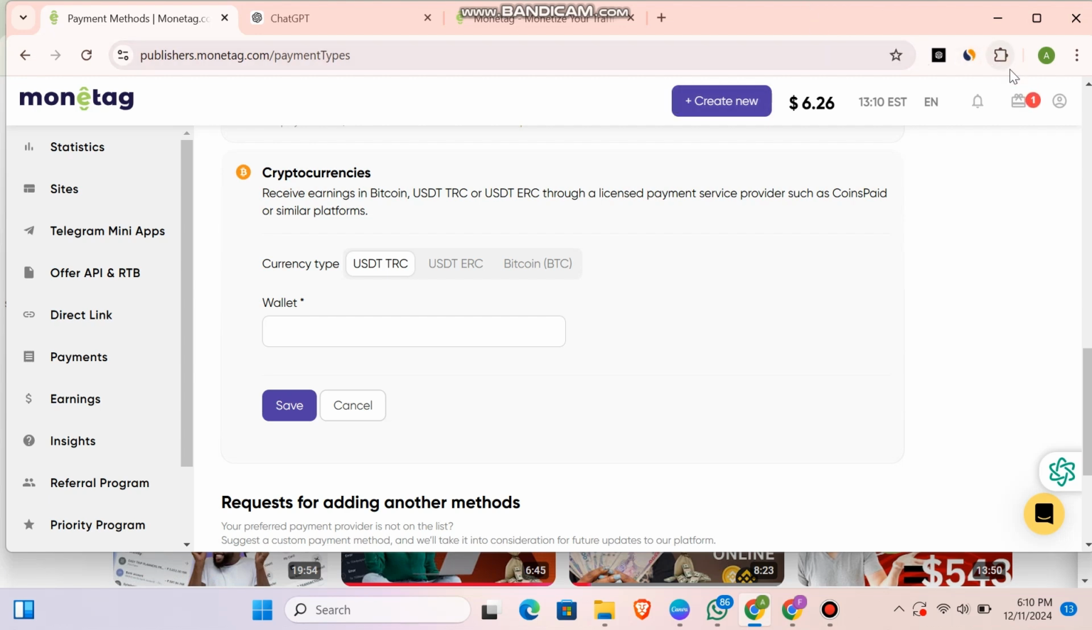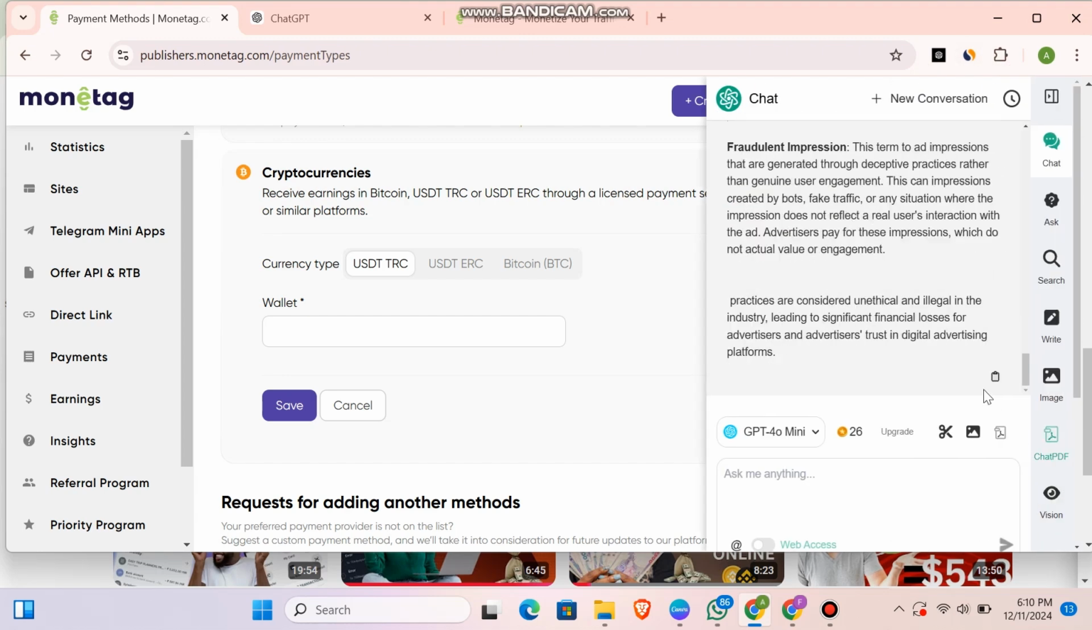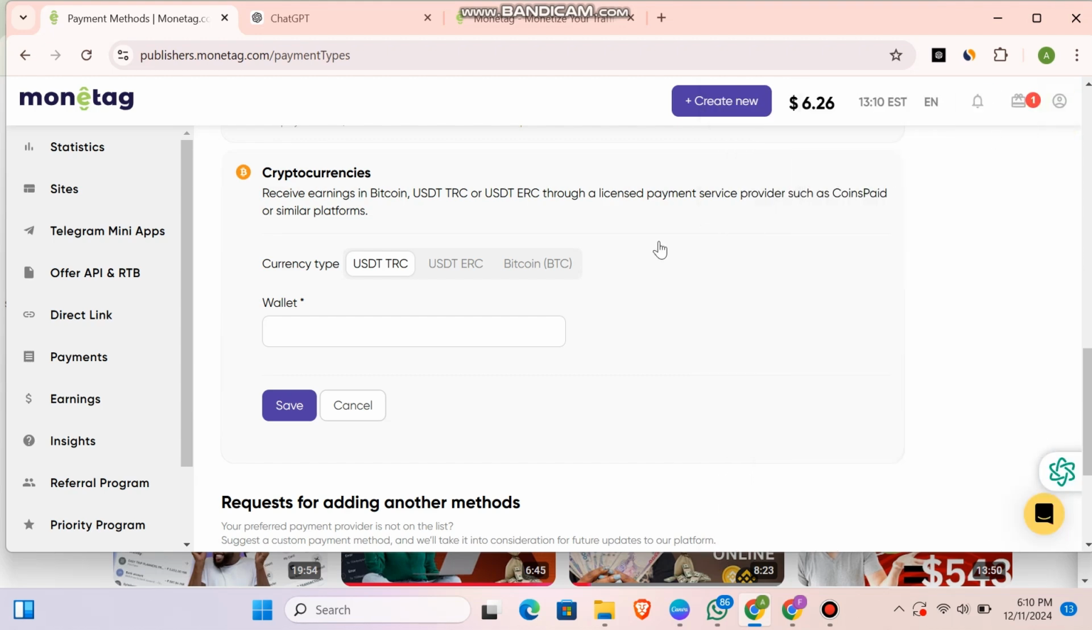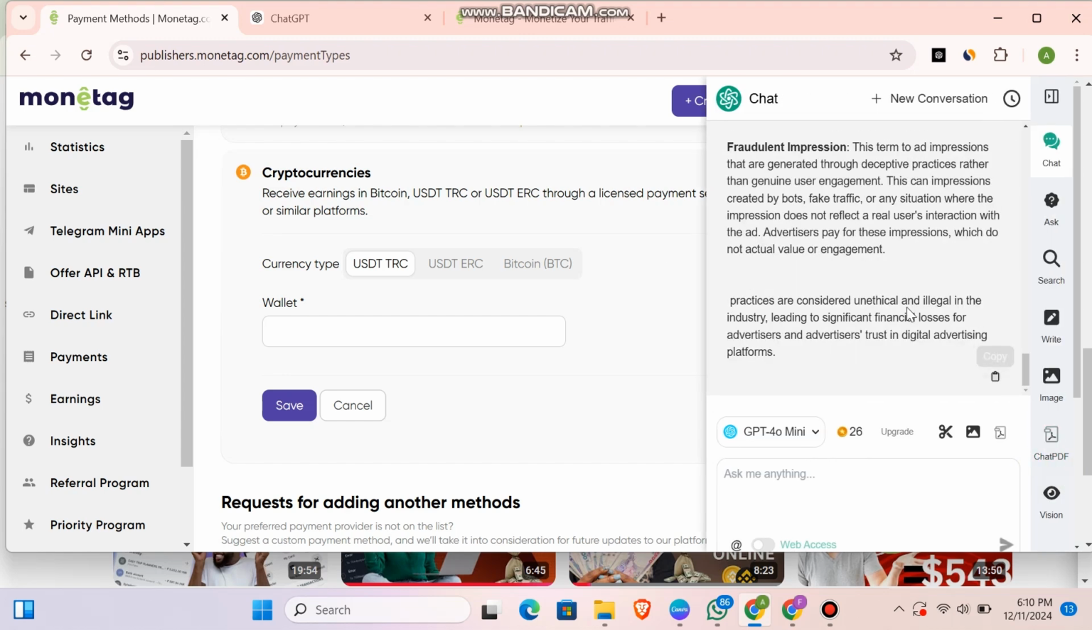Now let's talk about something else. The next one I can talk about is running spiders or bots. Running spiders or bots. We have so many bots, most especially on Telegram. Telegram has a lot of bots out there. Whenever you try to use a bot to make money on Monetag, it's actually going to detect it.